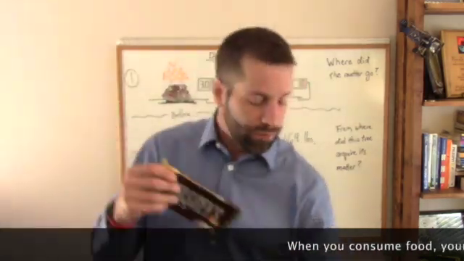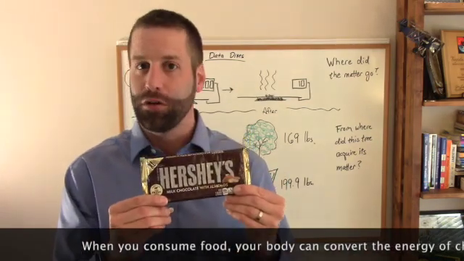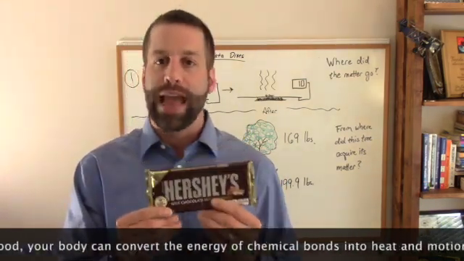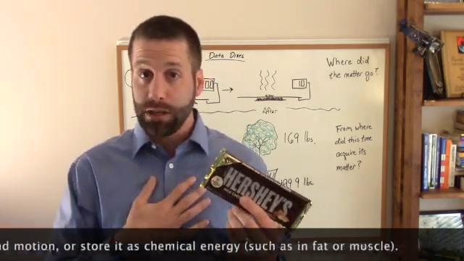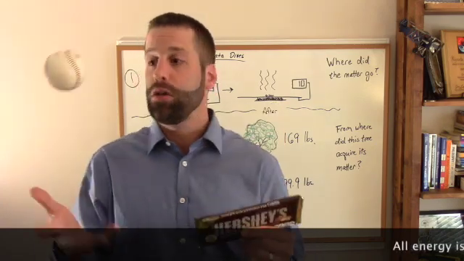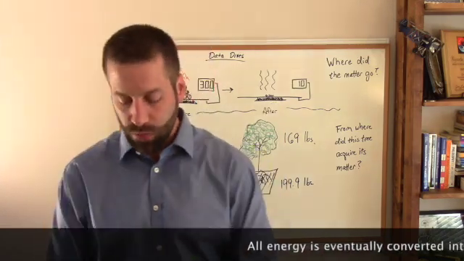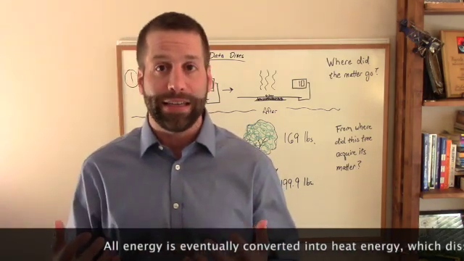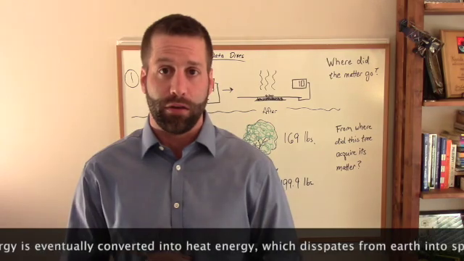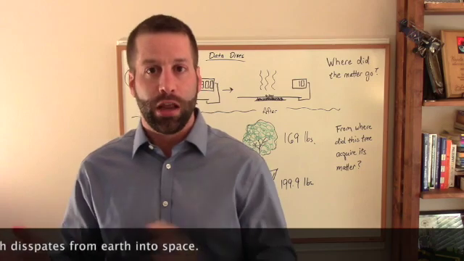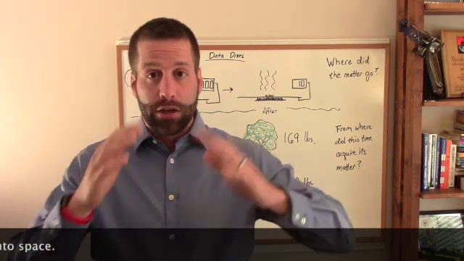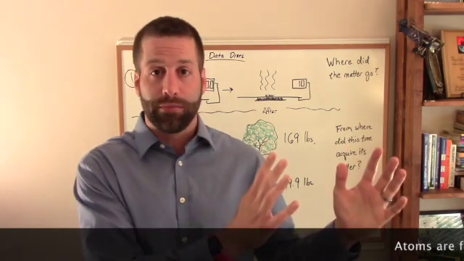If I consume glucose, for example, if I have a Hershey bar, there's a lot of glucose in that, my body can rearrange the atoms in those molecules and cause that to release energy in the form of heat energy and in the form of motion. So in order for me to throw a baseball, I have to be able to convert the chemical energy found in glucose into kinetic energy, which is applied to the ball. Eventually, all of these forms of energy become heat, and that heat dissipates away from the surface of the earth. And so the energy never goes away, nor is it created. It's only changed from light energy to chemical energy to kinetic energy and eventually into heat energy.